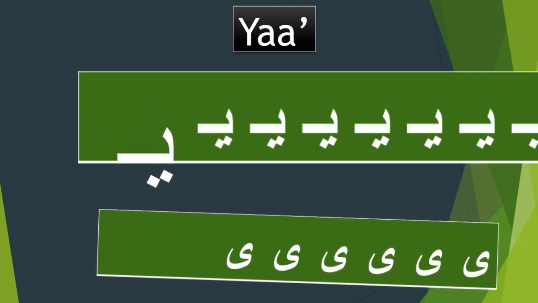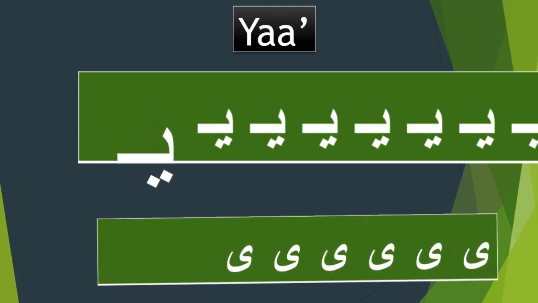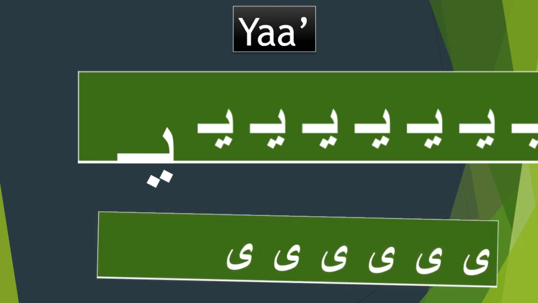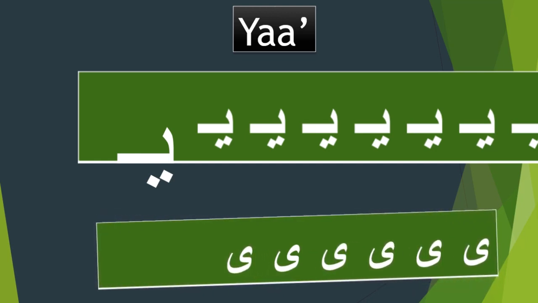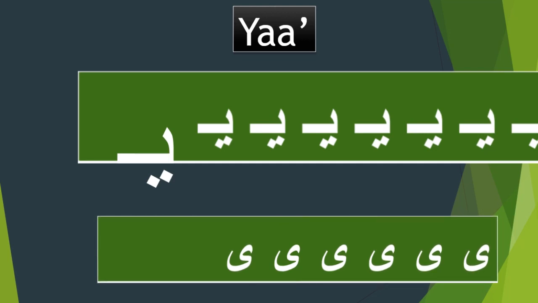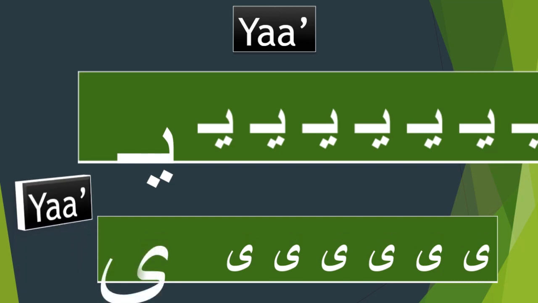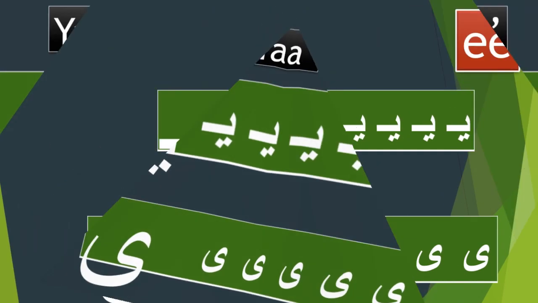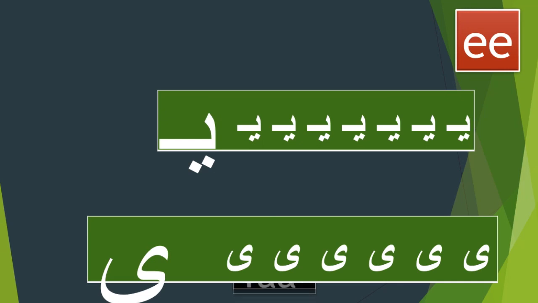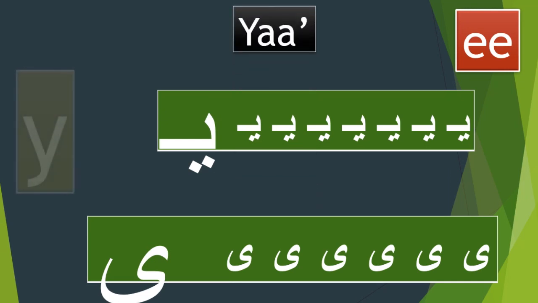Remember, the short form of the letter is used at the beginning of a word or when it falls between 2 other joined letters. The full form appears when the letter is standing alone or at the end of a word. The ya is similar to the English letter Y. It can also represent the sound of the long vowel E.